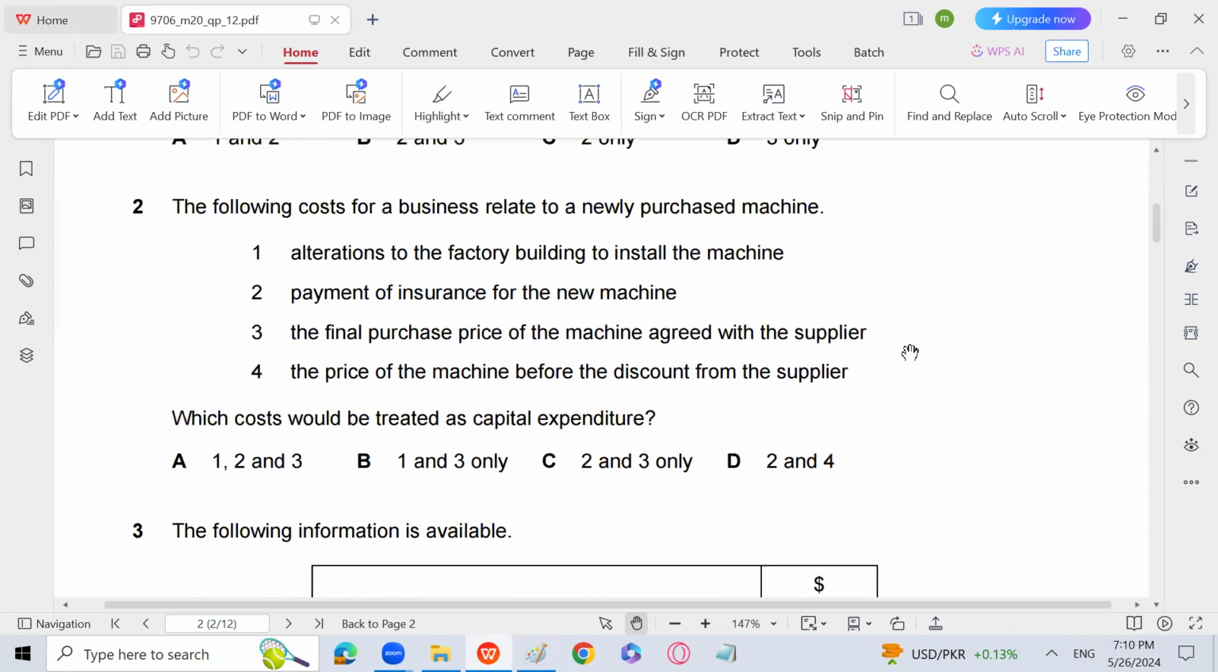The following costs for a business relate to a newly purchased machine: alteration to the factory building to install the machine, that is capital expenditure; payment of insurance for the new machine; the final purchase price of the machine agreed with the supplier; the price of the machine before the discount from the supplier. Which cost would be treated as capital expenditure?